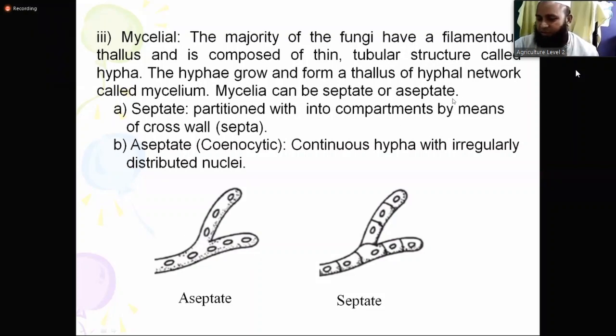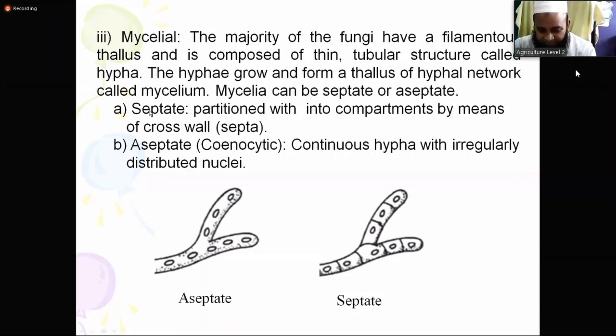Mycelia can be septate or aseptate. Septate have septa, partitions. Cells are different from one another. These are called septate, not septed, S-E-P-T-E-D. It is S-E-P-T-A-T-E, septate. Please remember this spelling also, septate and aseptate.